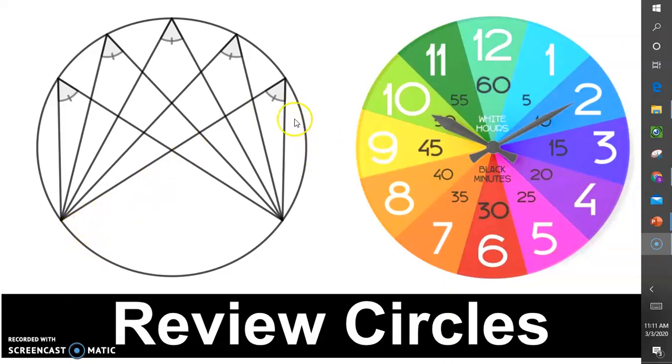So looking at circles generally, for example, this circle here, you can see these are inscribed angles. Each one of them is an inscribed angle because it is on the circle. The one thing unique about these angles is each one of them is intercepted by the same arc.